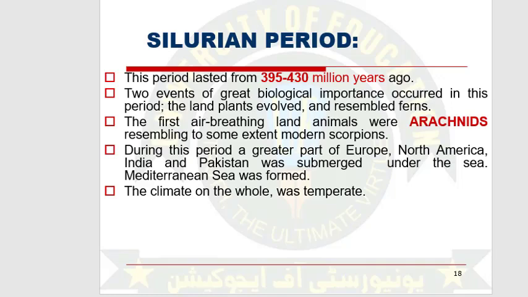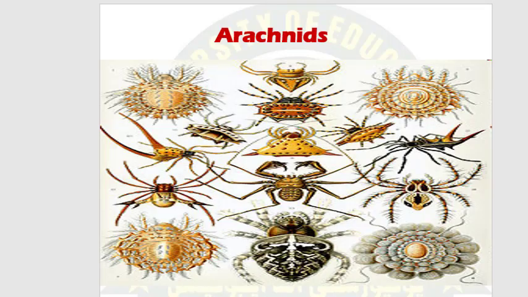During this time period, greater parts of Europe, North America, India, and Pakistan were submerged under sea. On the other hand, the Mediterranean Sea was formed. The climate of the whole earth was temperate. These are diagrams of arachnids that dominated the Silurian time period.